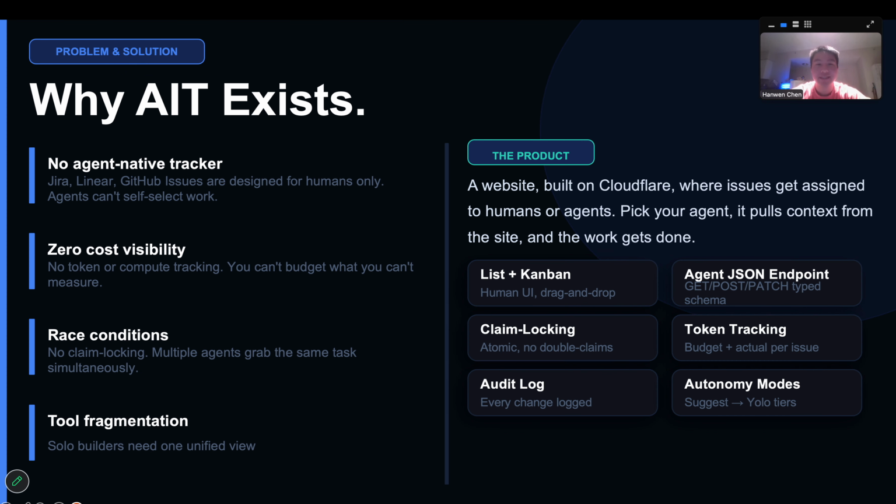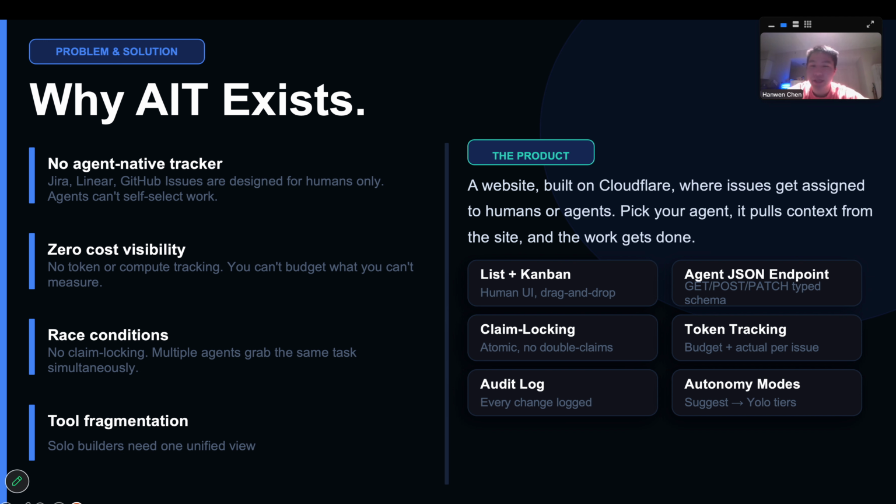Why does AIT exist? The problem with Jira, Linear, GitHub Issues and other issue tracker apps is that they are designed for humans only, and agents cannot self-select the work. There is no tracking of the tokens that the agent used, therefore you cannot track the token budget. There's no claim locking, therefore multiple agents can grab the same task simultaneously. And as a solo builder, you need one unified view.